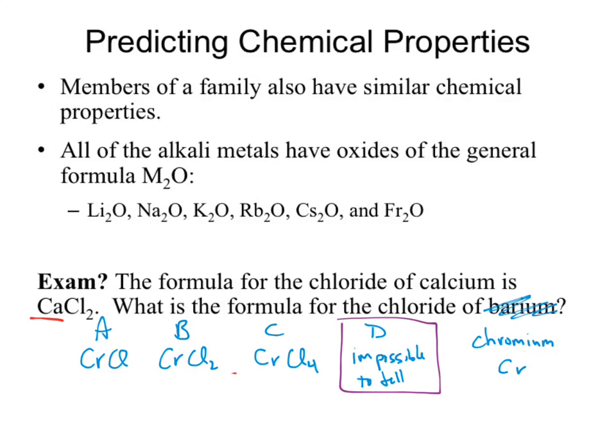Chromium and calcium are not in the same family. We don't know any parallels that would connect those two. Maybe you know a wicked lot about chromium and you might be able to predict what the actual formula was, which is why I danced around CrCl4 versus another potential compound. So I would try and pick things that definitely don't form.